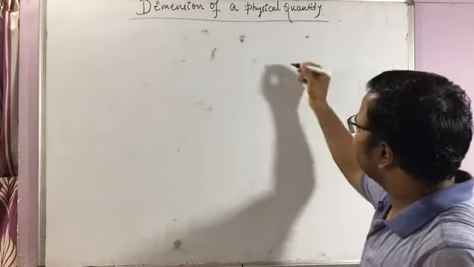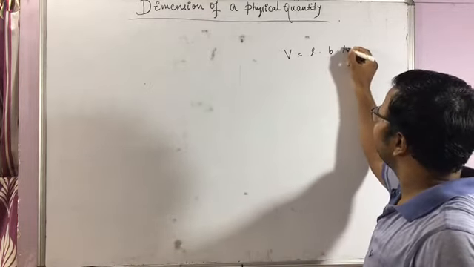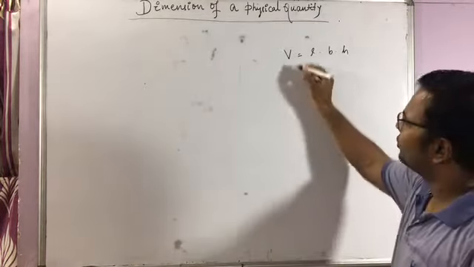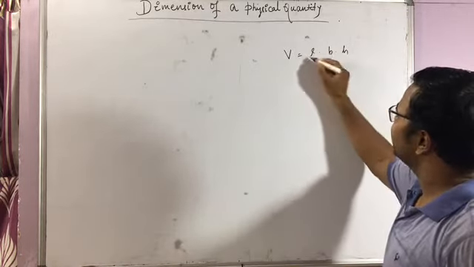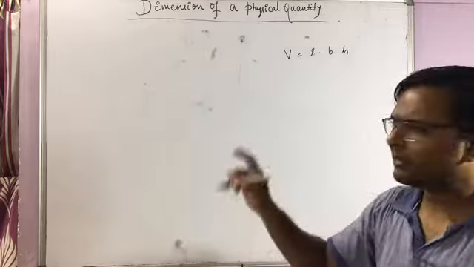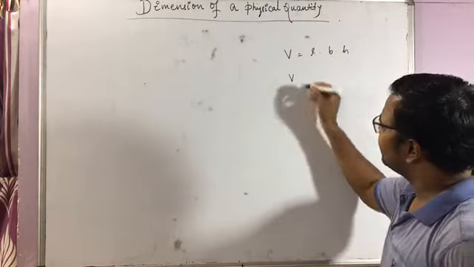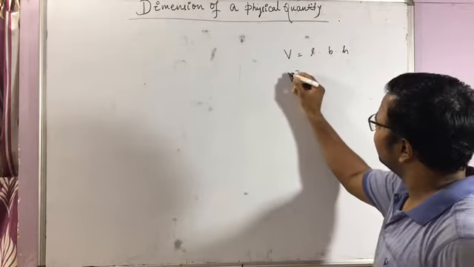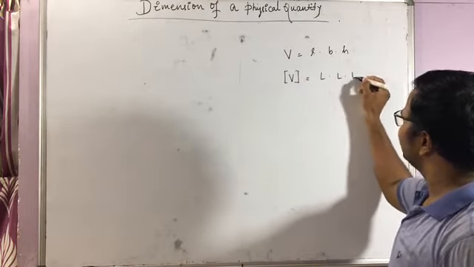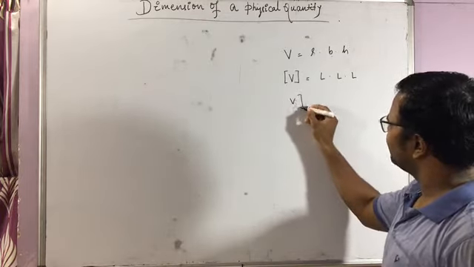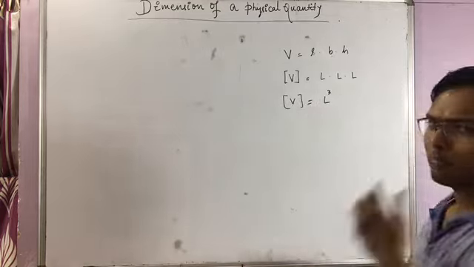So we can say the dimension of V is given by L into L into L, and the dimension of V is L cubed.